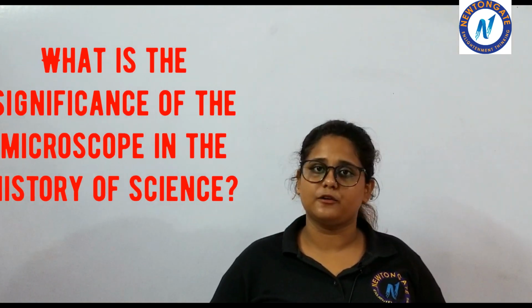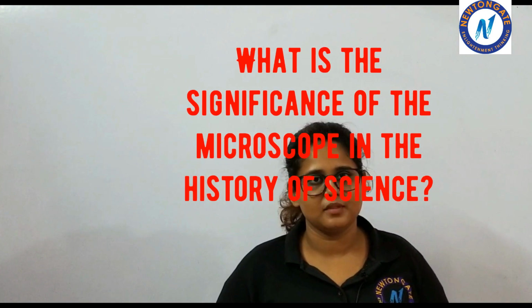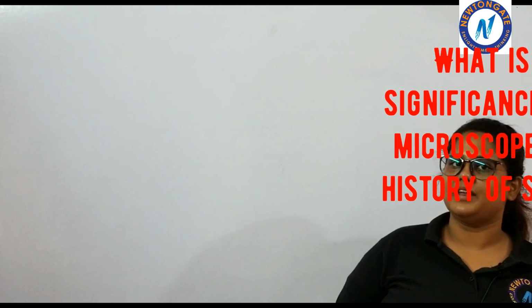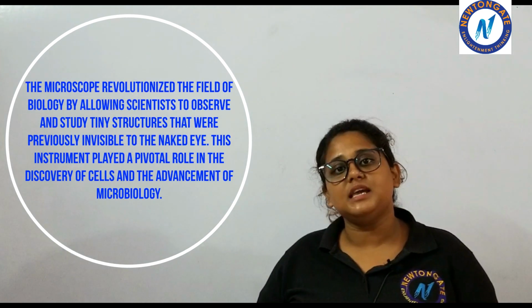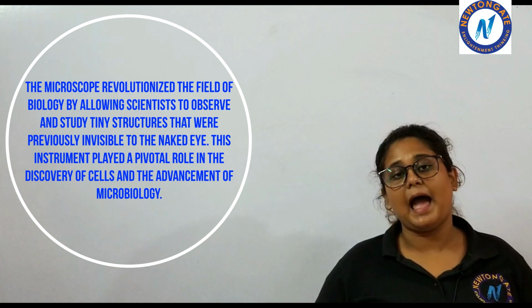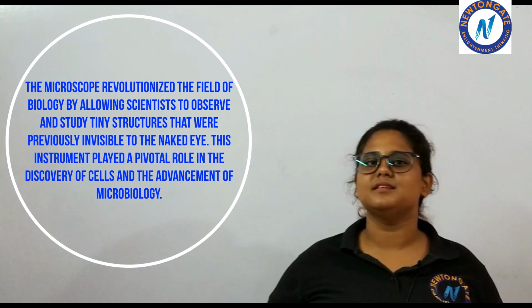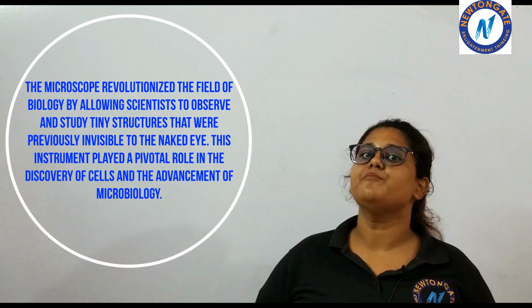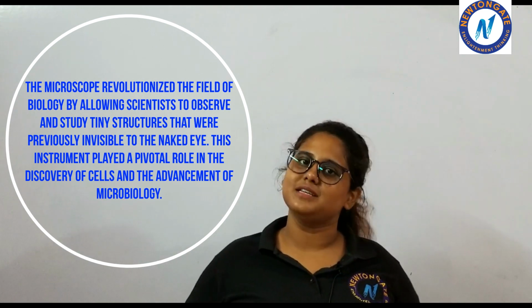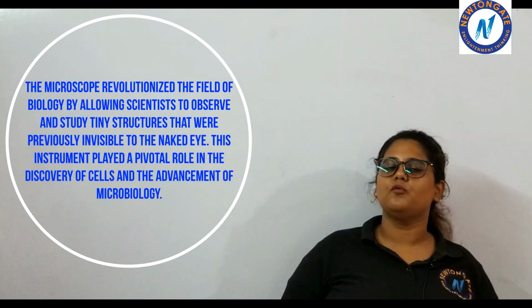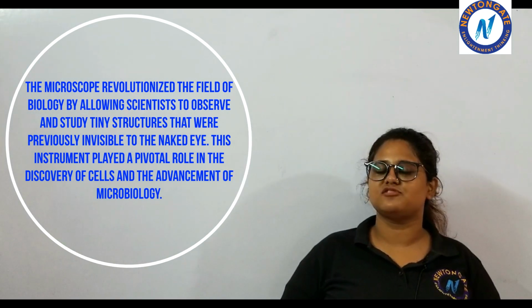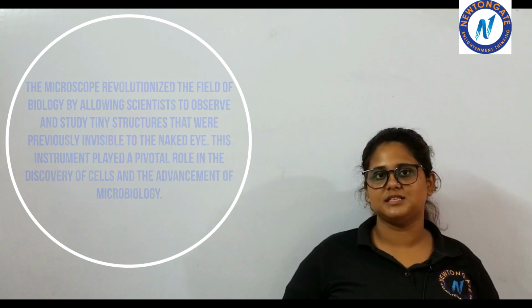Our first question states, what is the significance of microscope in the history of science? As the microscope was invented, all these smaller particles, smaller to smallest particles, were able to be seen by the scientists. And for their prediction and better analysis, the microscope stood a very important place in the history of science. Thus, the invention of microscope is very important, and now we could easily analyze and understand the structures of even the smallest particles.